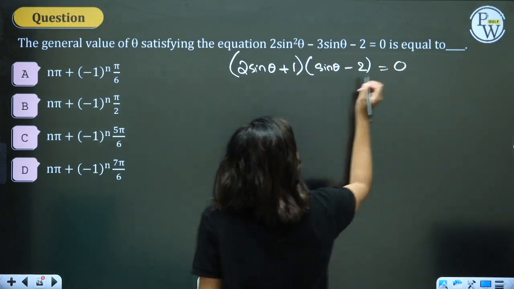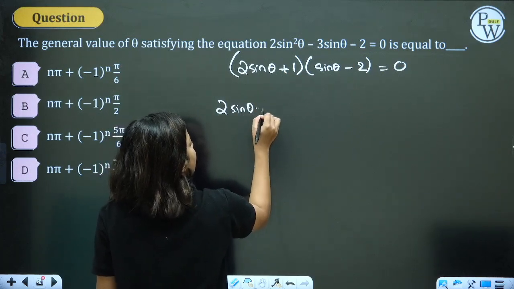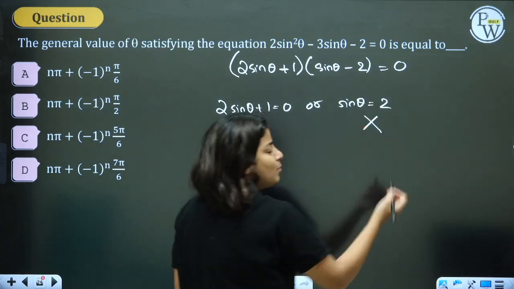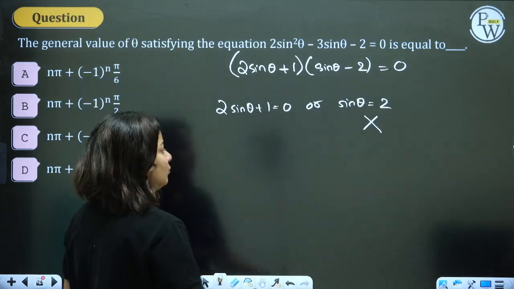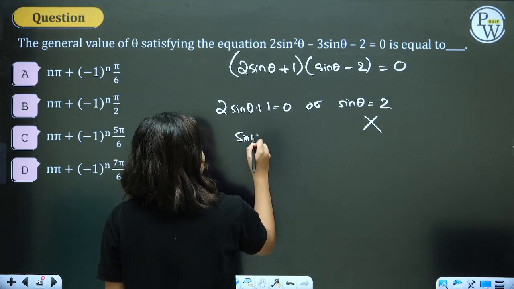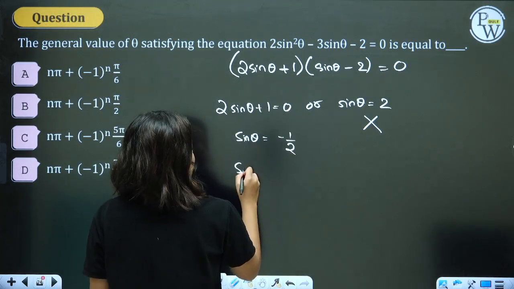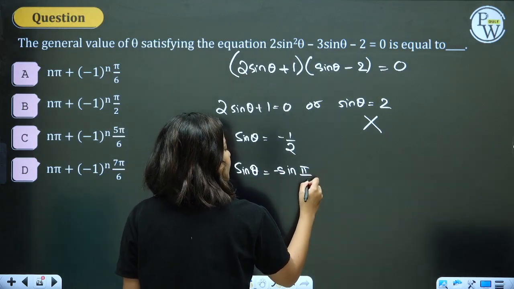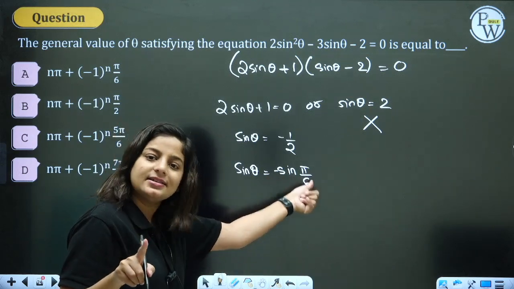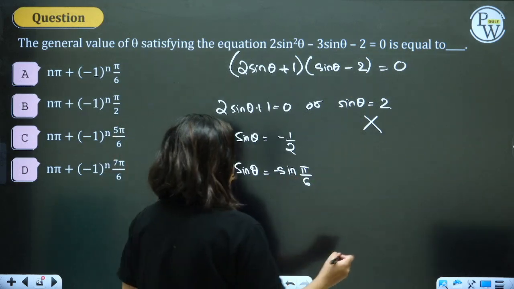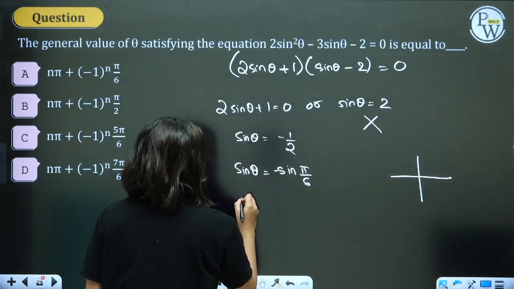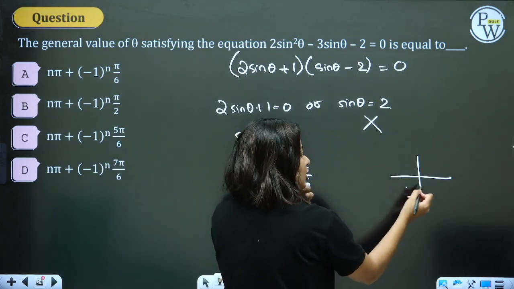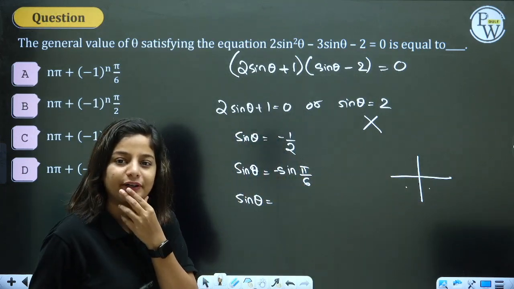1 minus 2 equal to 0. From here 2 sin theta plus 1 equal to 0 or sin theta equal to 2. Of course it is not possible. Sin theta cannot be 2. It's gone. This portion: sin theta is equal to minus 1 by 2. General solution format, sin theta is equal to minus sin pi by 6, 30 degree. But minus sign, guys, is it alpha yet? No, it is not yet alpha. This minus sign has to be removed in order to apply the formula. So sign is negative in third quadrant and fourth quadrant.